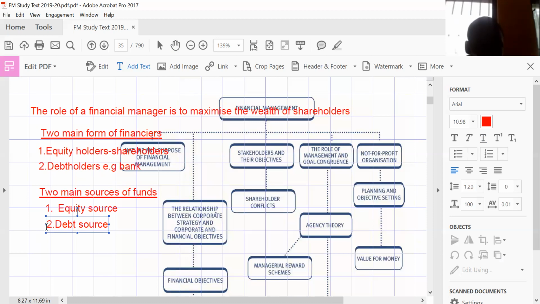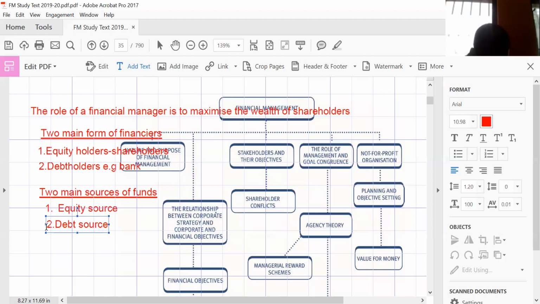shareholders. But notwithstanding, before we show you the topics and how they will help you maximize the wealth of shareholders, it is important for you to know that in financial management, if you exist as a business entity, we have two main forms of financiers. The financiers are the individuals who provide you with funds. We have the equity holders, who are also called shareholders. We have the debt holders, who can be a bank or any other entity that gives you a loan. It can be a bond. It can be maybe a loan note. Any of the forms of debts.